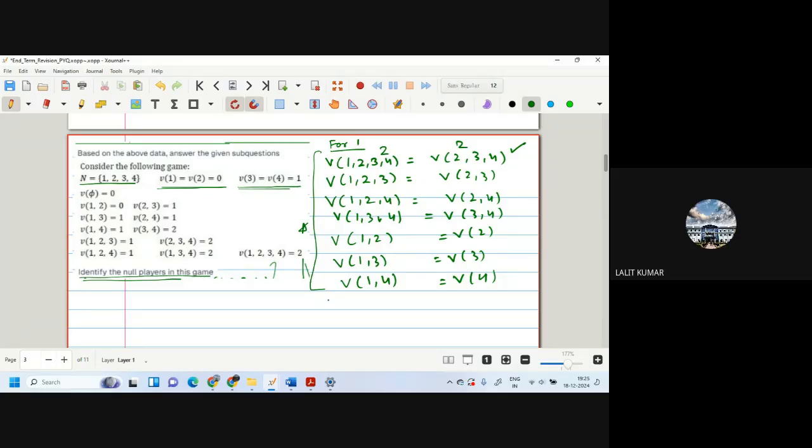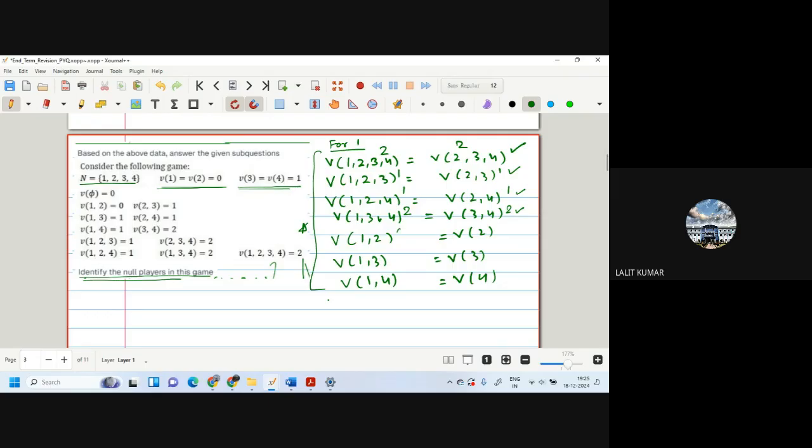So value of 1, 2, 3, 4 we have checked. Value of 1, 2, 3 is 1. Value of 2, 3 is also 1. So this is also met. 1, 2, 4 is 1. 2, 4 is 1. 1, 3, 4 is 2. Value of 3, 4 is 2. So this is also met.